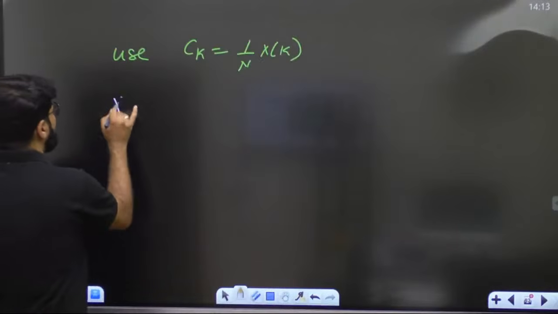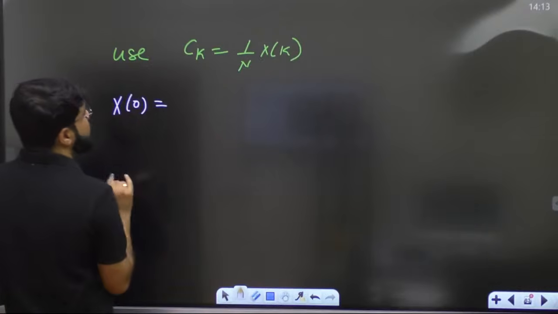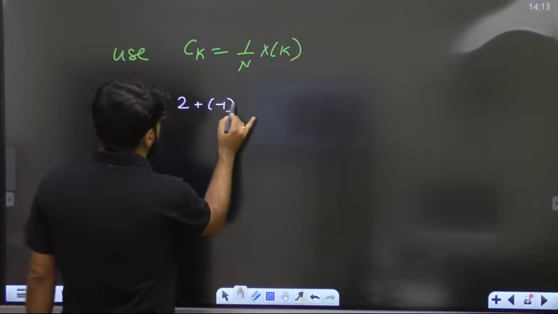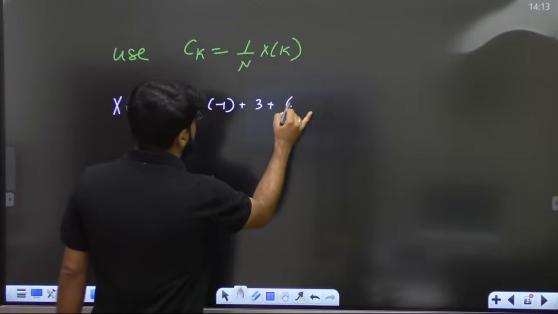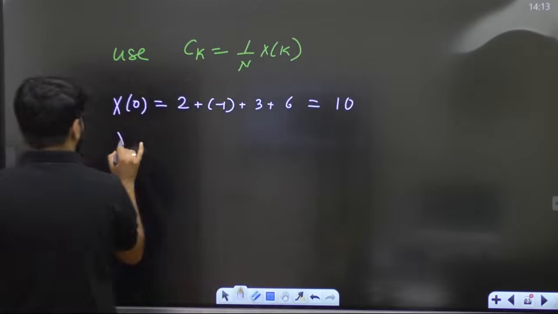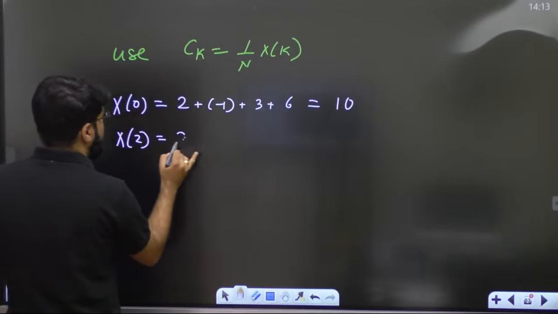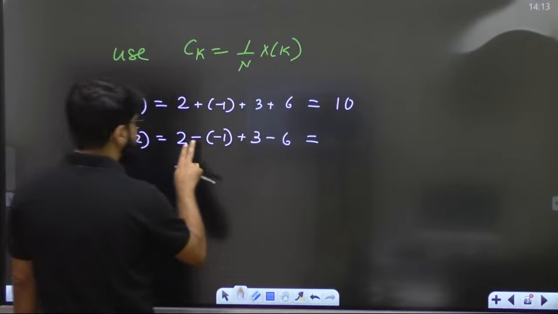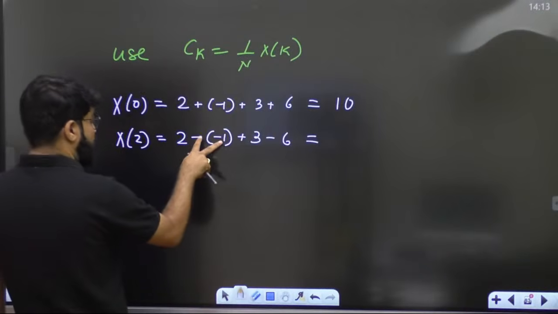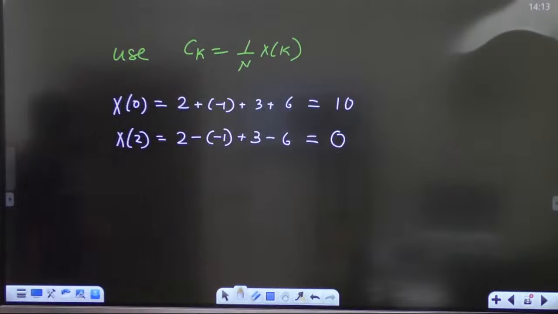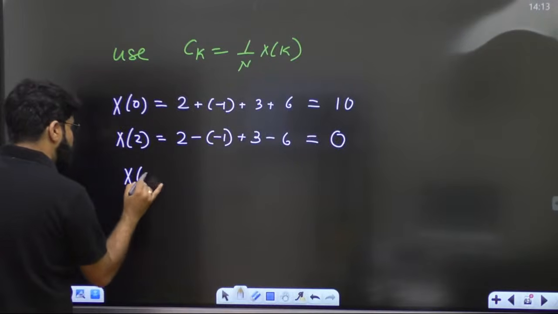So what is X0? Summation of xn: 2, minus 1, 3, 6. That gives 11 minus 1, which is 10. Central ordinate X2: alternate plus, minus, so plus 2, minus minus 1, plus 3, minus 6. So this is again 2 plus 1, that is 3, 3 plus 3 is 6, minus 6 is 0. This is 0. Then what is X1?